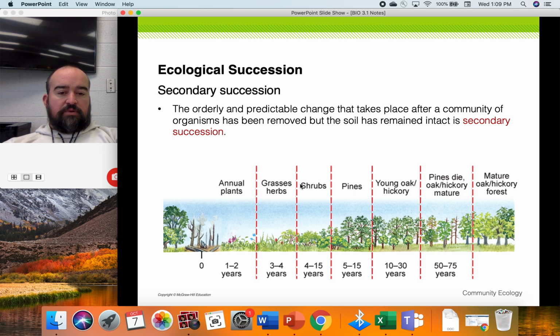And we see a similar sequence of events where, instead of starting out with lichens, since there's already soil, we can go straight to things like annual plants and grasses, shrubs. Pines come first. Pines are usually the first trees on the scene, and then later hardwoods like oaks and hickories form. And this is for the United States, this temperate forest biome that we're familiar with. That's secondary succession.